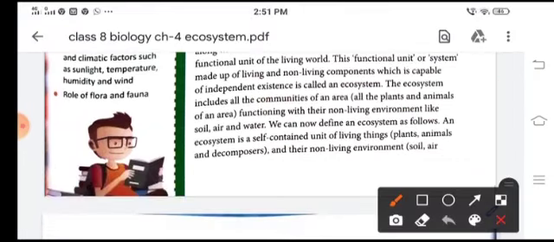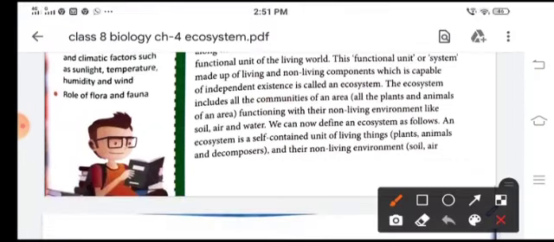And large carnivores or the top carnivores feed on small carnivores and are known as tertiary consumers, like lion, tiger and birds of prey like hawk. Now, humans may be primary, secondary or tertiary consumers depending on the food which they eat.